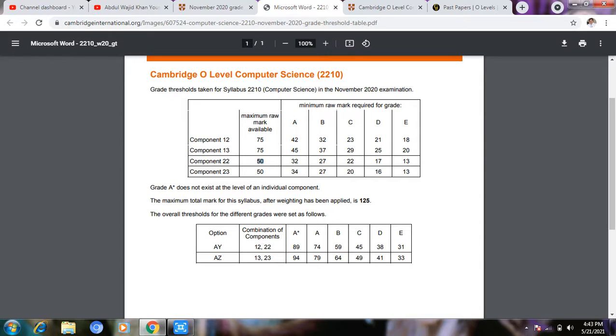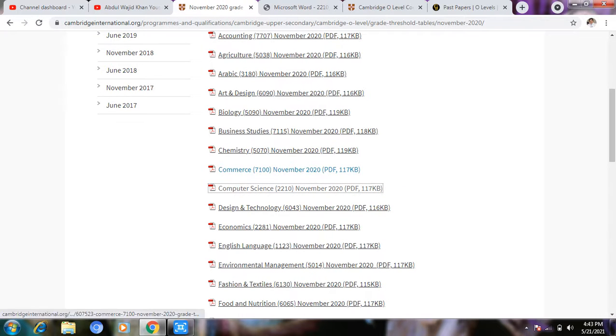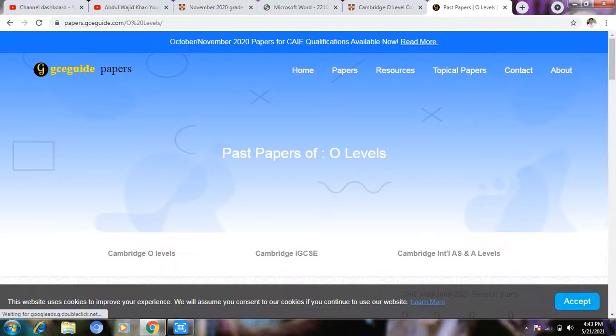We click here. Now we need a paper. If you need a paper, you click on O level and you can easily find past papers. I am going to search for computer science. When I click here, computer science will be there. If you need resources, you click on resources.